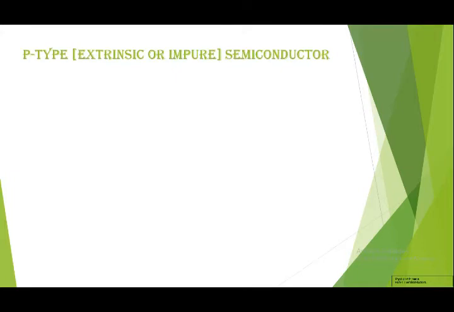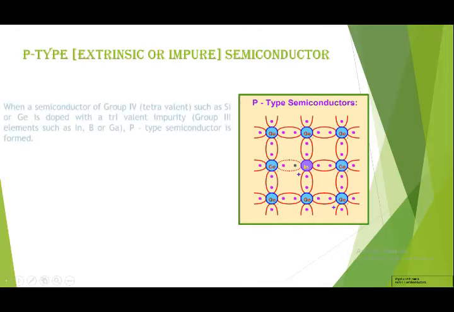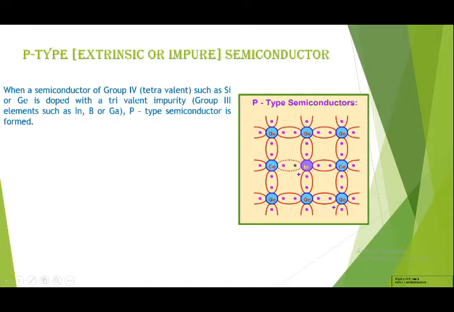So first we will see the p-type semiconductor, which is also an extrinsic or impure semiconductor. When we add a +3 group element as an impurity in a +4 group element, which is called a pure semiconductor, then we get the p-type semiconductor.